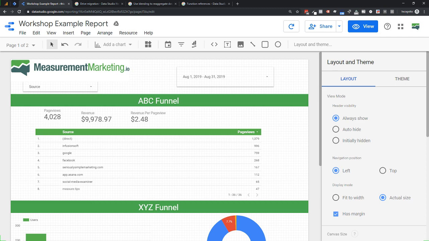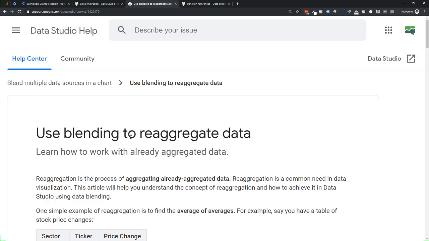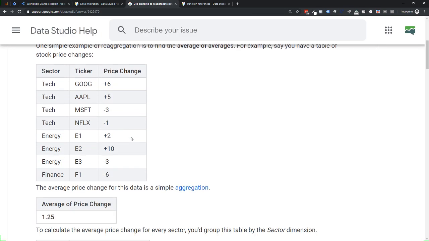That was another update. Other things, you can re-aggregate data by blending it. Again, it's going to be a little technical, but if you've ever tried to do an average of an average and gotten a weird result, things that don't quite make sense, it's probably because of that. So you want to take a look at that. And again, we'll give you a list of all of these so that you can look at that. That is this page here. So I'll give you a list to this so you can go through the details.